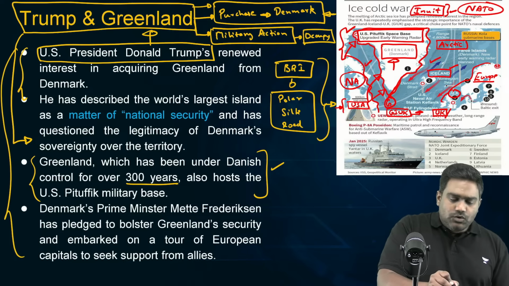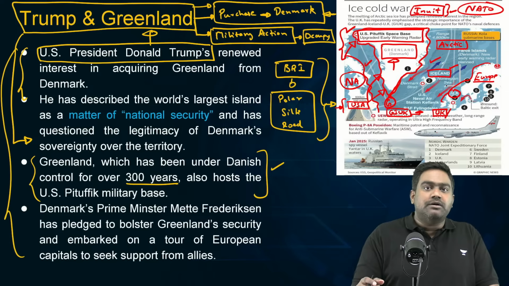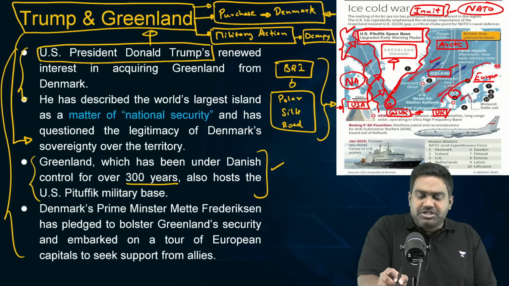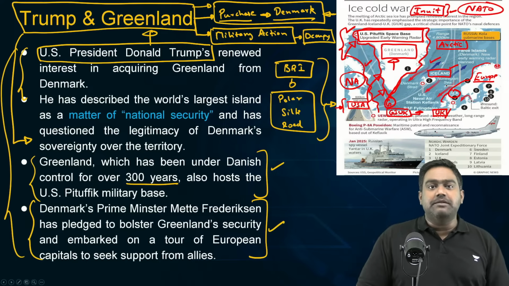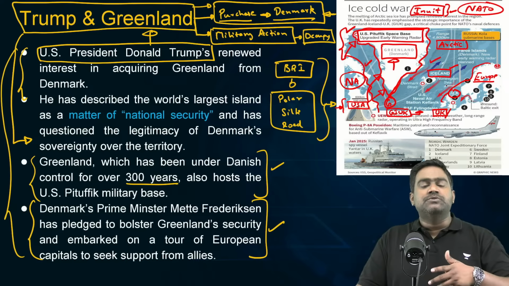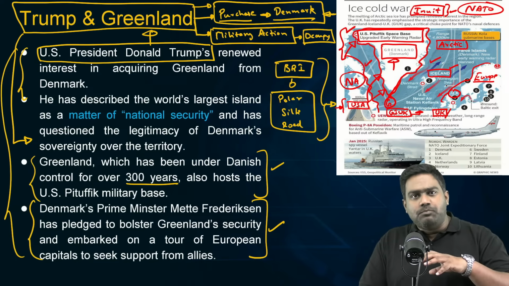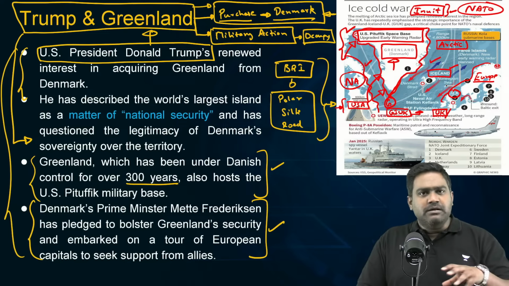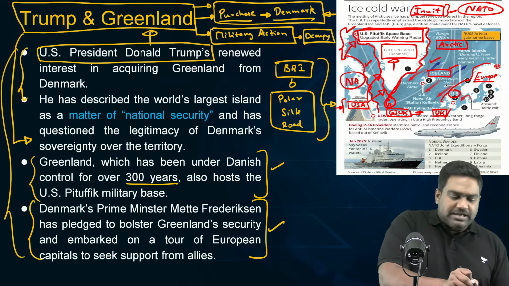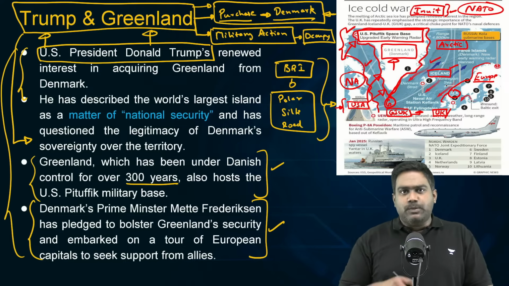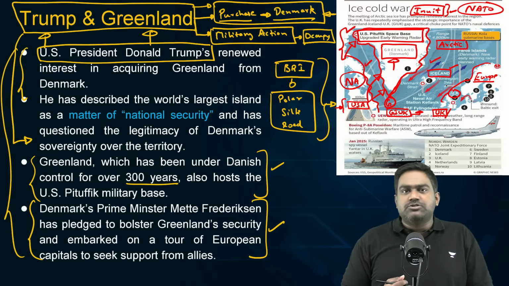But as I said, there's no need for Donald Trump to threaten Greenland with military action, to threaten other European countries with tariffs, or even to initiate any purchase of Greenland, because US already has a legal guarantee from Denmark, which allows US to station troops and even enhance its military presence if it requires. So what you're seeing from Donald Trump is pure political posturing. It's purely a neo-imperialist agenda of expanding territories. But what's ironic is that even within the US, there is very limited support for such expansionism and territorial aggression, which Donald Trump is talking about.